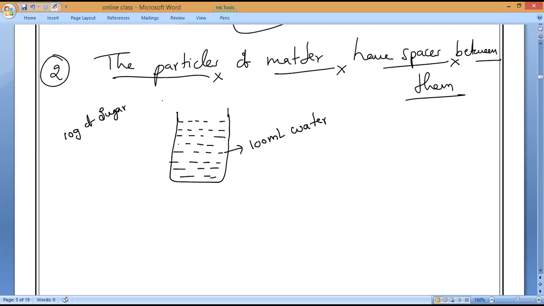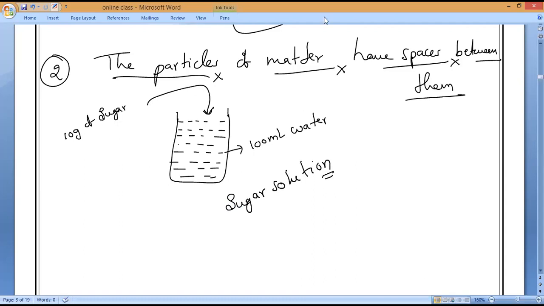Now I told you to dissolve this sugar in this water. You all dissolved it. Now it is called a sugar solution: sugar is dissolved in water. Is it yes or no? Now, what is the total volume of the sugar solution? Does it remain 100 ml or is it more than that?